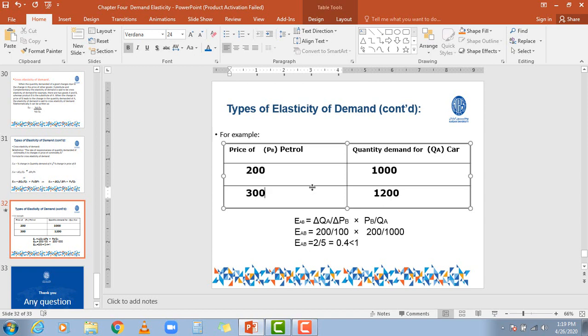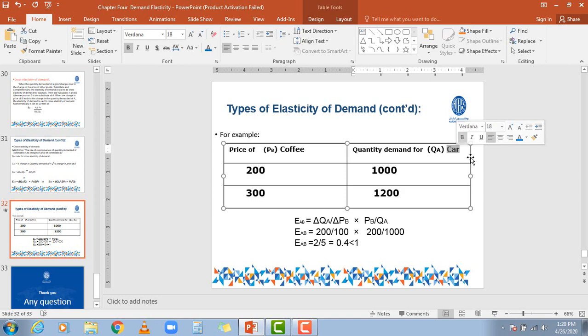Now this is the example that's representing the direct relationship. Then we can use coffee instead of petrol. That will be better, because in this example we are going to represent a positive relationship, not a negative relationship. Here we'll just take tea.